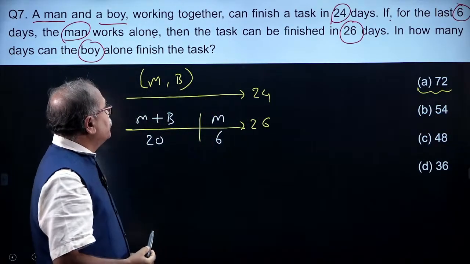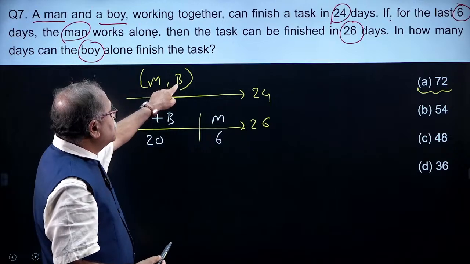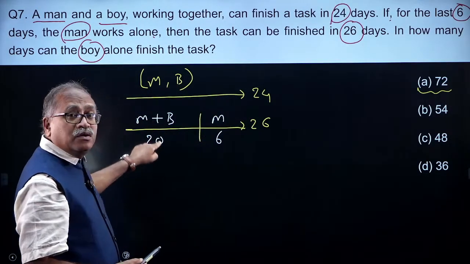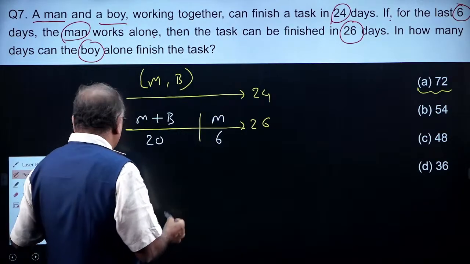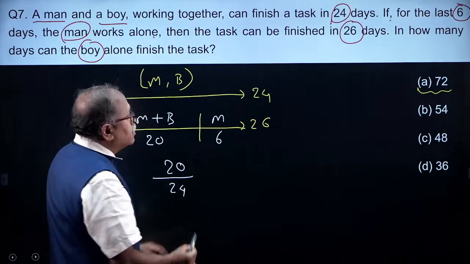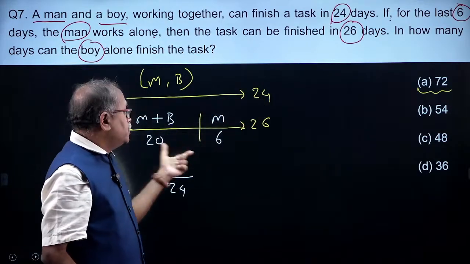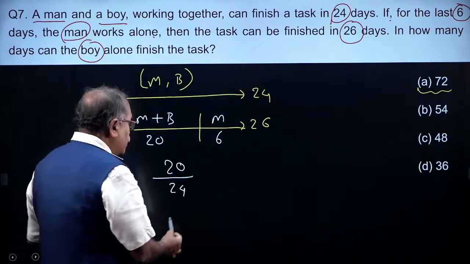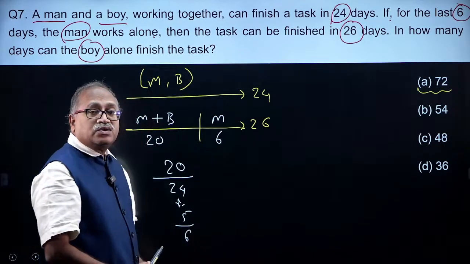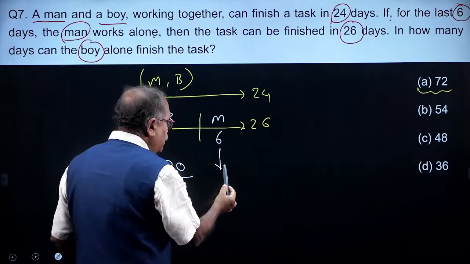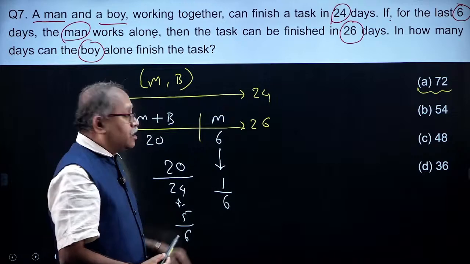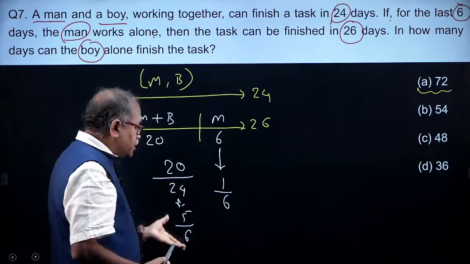Allow me to check this one. I know that man plus boy can complete the work in 24 days. When they work for 20 days, what part of the work will they complete? 1 day's work is 1 by 24, 20 days' work is 20 by 24, which comes to 5 by 6. So that means the remaining 6 days, the man completed 1/6 of the work.